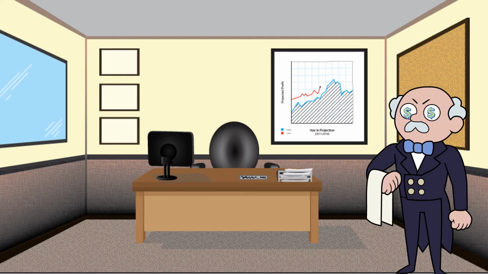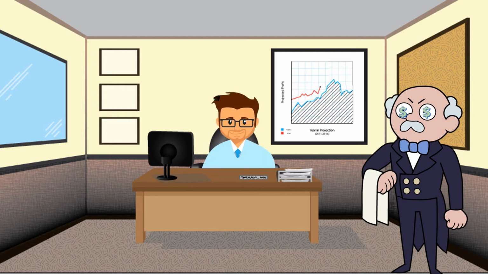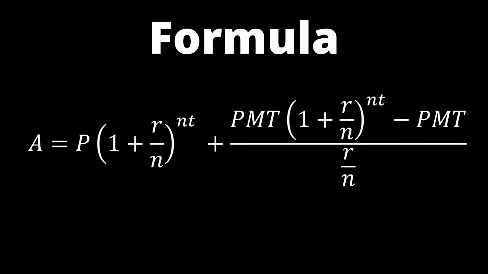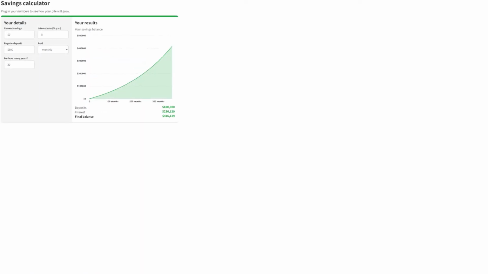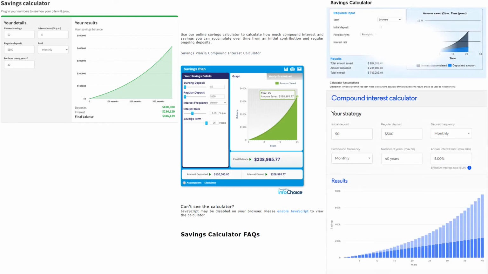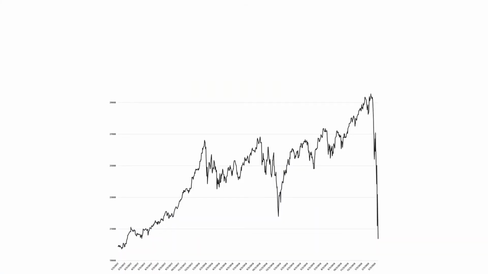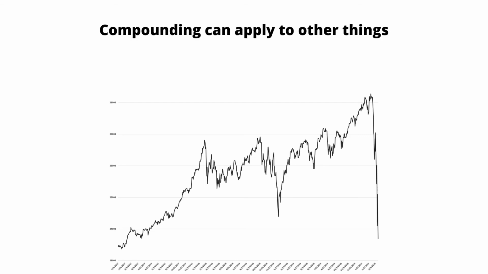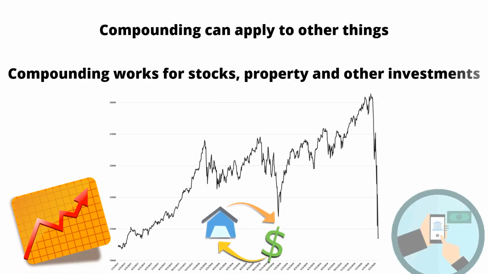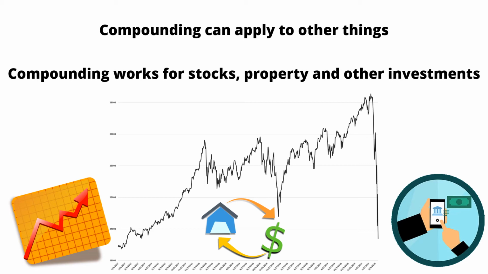The formula to calculate compound interest with regular deposits is here. This formula works in a lot of places, and with a little time, you could even derive it for yourself. There are plenty of online calculators which you can use, so you don't have to do this yourself. You can also calculate how much money you need to save to hit a future goal. What's amazing is that this principle can be applied to other things and not just savings accounts. Compounding is also why investing in stocks, property and other investments can be so lucrative.